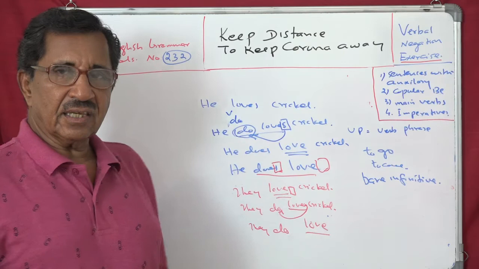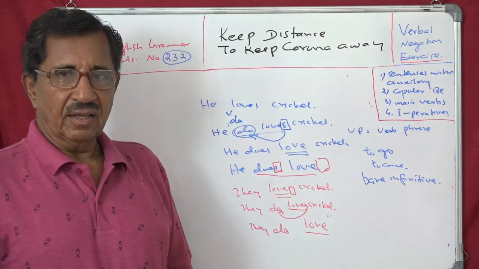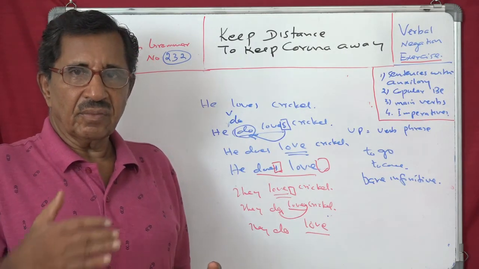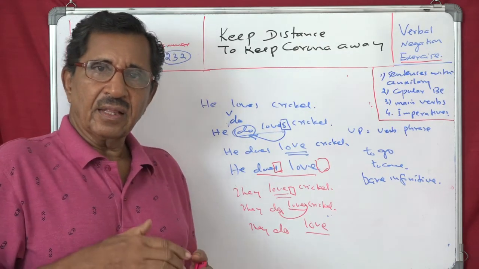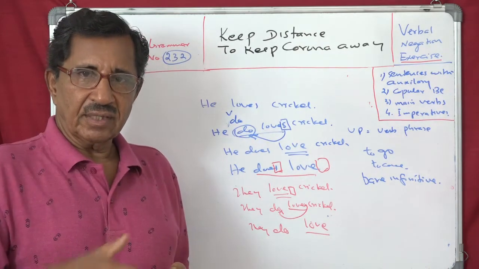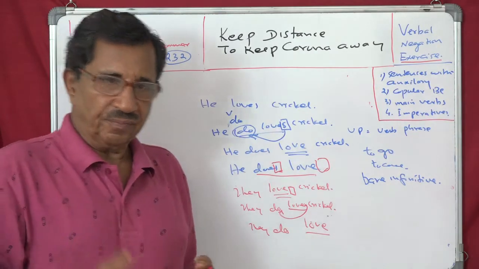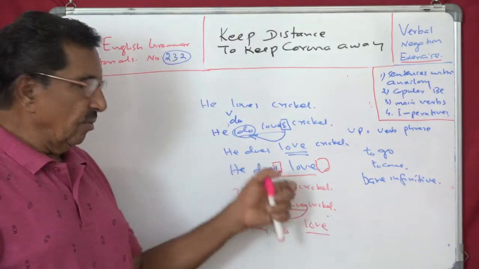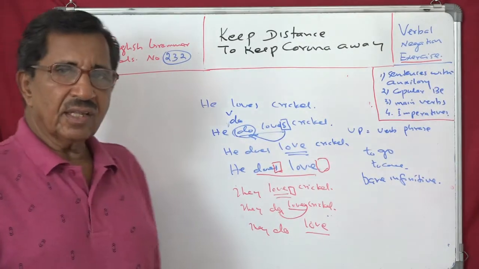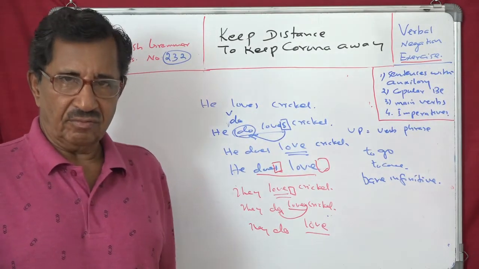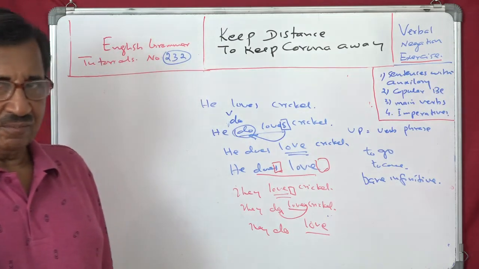Both these sentences are with auxiliary. So you can negate it. Put not immediately after the auxiliary. Like we say, they are going, they are not going. He does love, he does not love. They do love, they don't love, they do not love. So that is the mechanism.